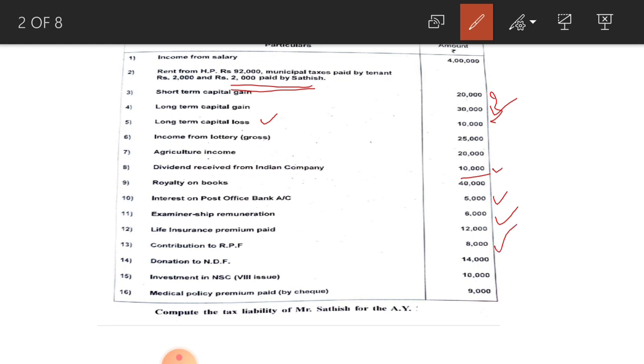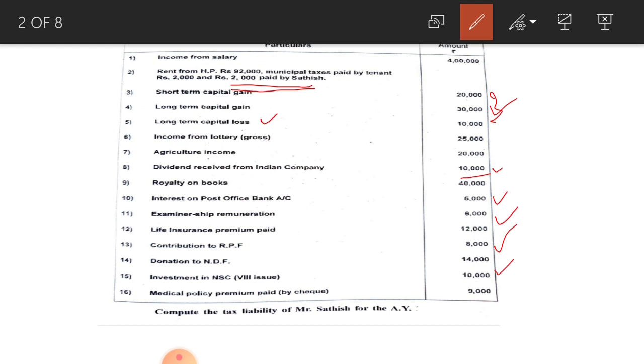Next, donation to National Defence Fund rupees 14,000 is deductible under section 80G. This donation to NDF is without limit donation. 100% deduction is allowed on this 14,000 rupees. Next, see, investment in NSC 8th issue is deductible under section 80C.